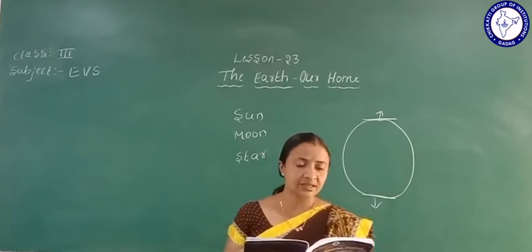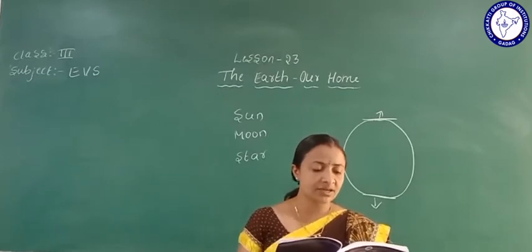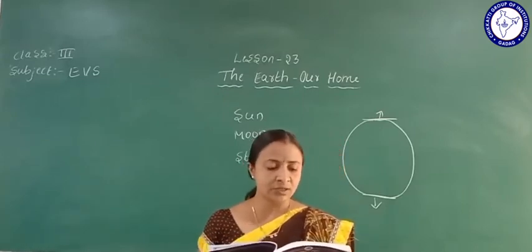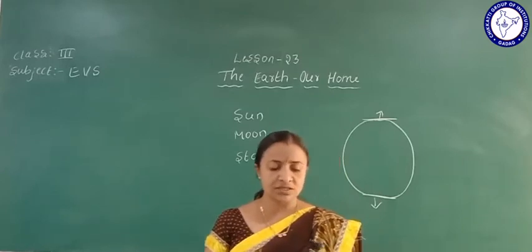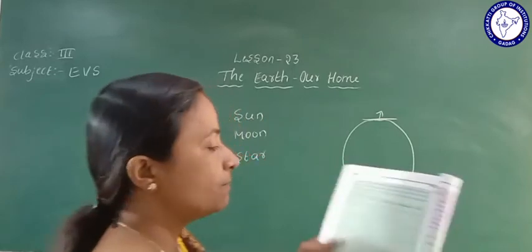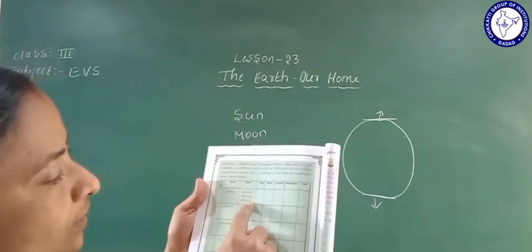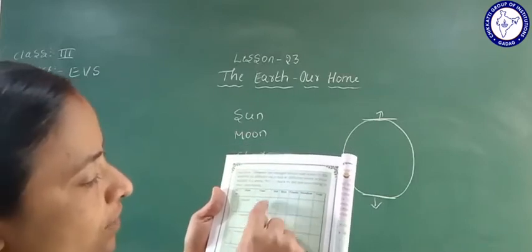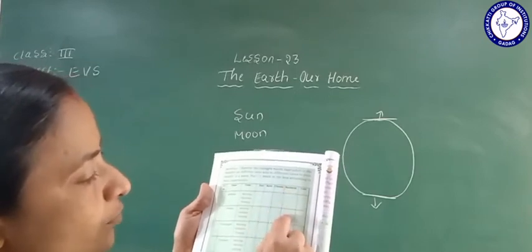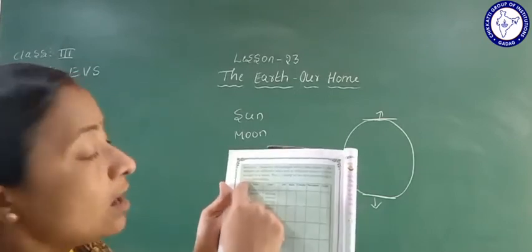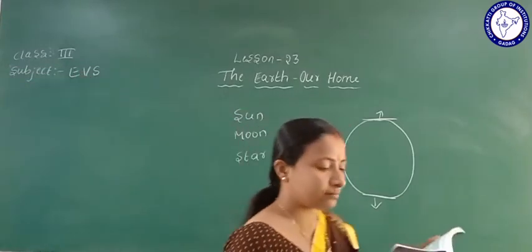So here they have given an activity. Observe the changes which take place in the weather on different days and at different times in your locality. In a week, put a right mark in the box according to your observation. Here see, they have given this activity: day, Monday, timing morning, afternoon, evening. Hot is there, rainy is there, and cloudy. Morning how is it, afternoon how is it, and evening how is it. Rainbow is there, cold is there. It will be mentioned from Monday to Saturday. Okay, that is your work.